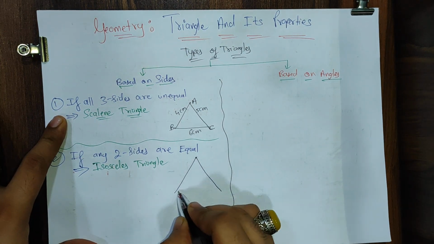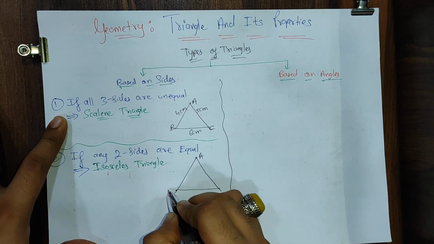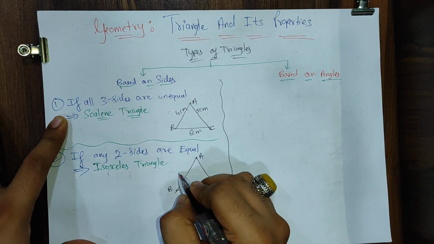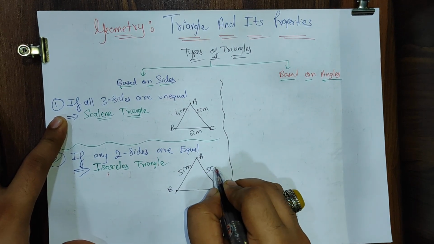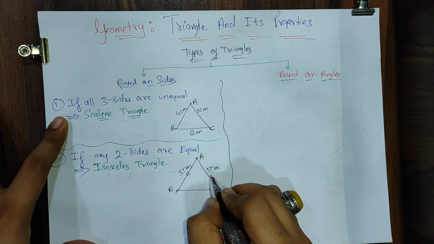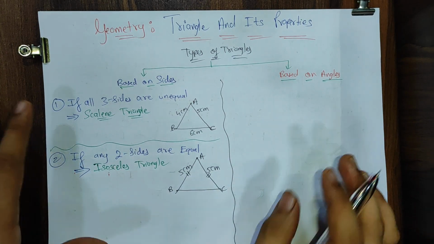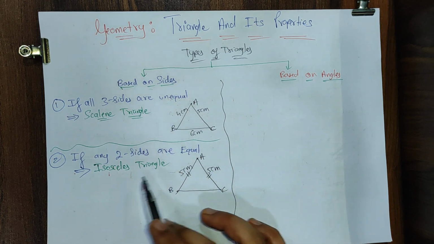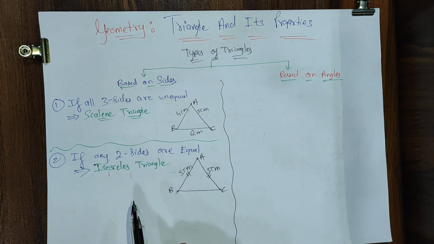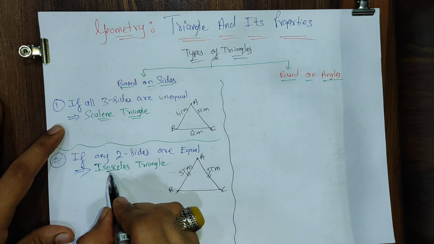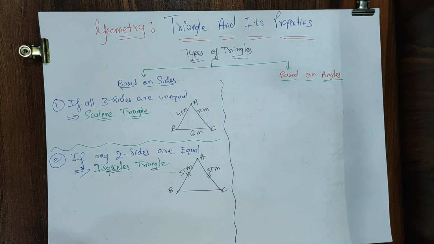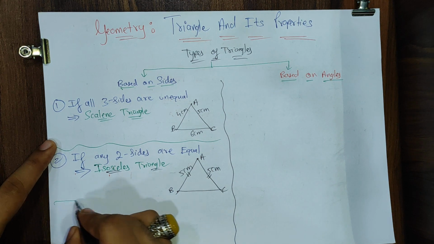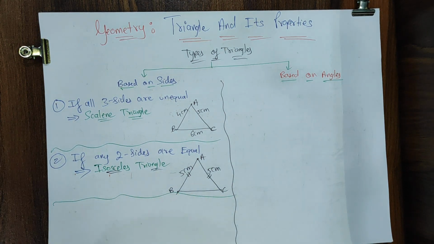Let us say, as I always tell, my favorite triangle is ABC. It's given to me that this is 5 centimeter and this is 5 centimeter. And they can mark two arcs over here, 2 marks. That means these two sides are equal. So such a triangle in which any two sides are equal is called an isosceles triangle, all of you. Great, amazing. And the third one, all of you, the third one,